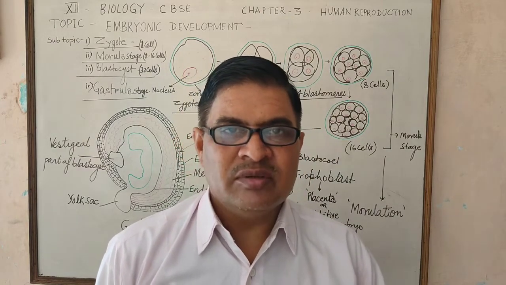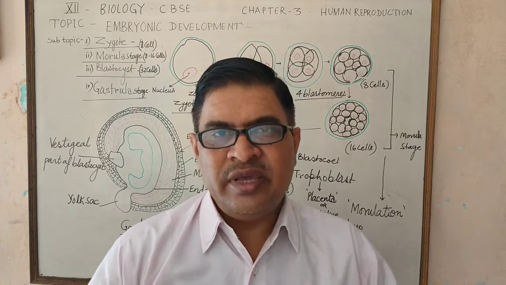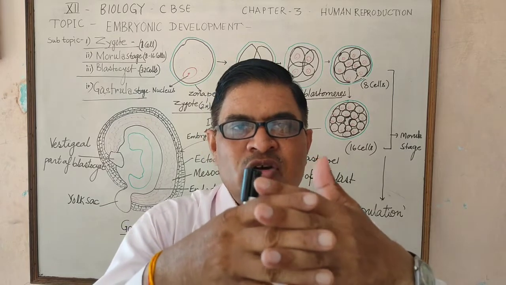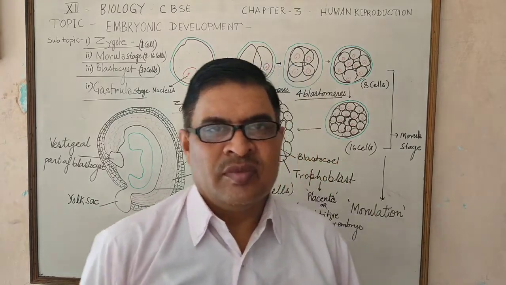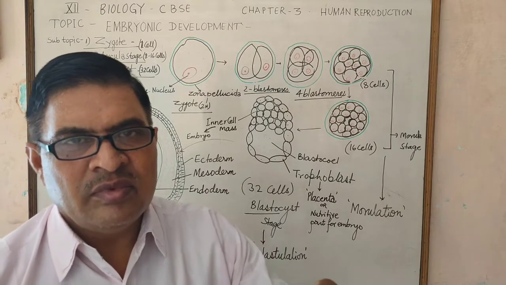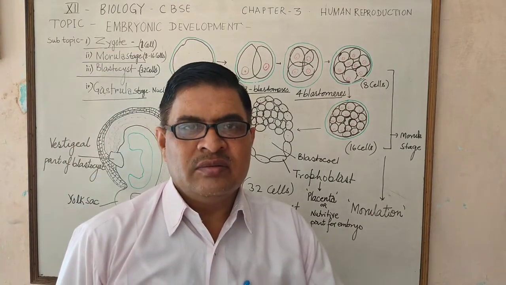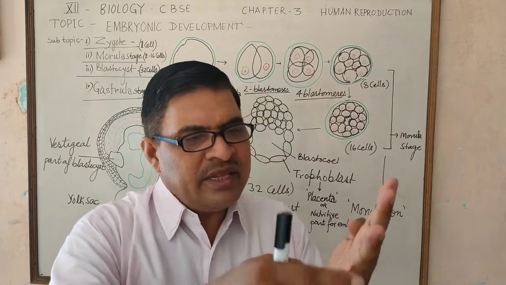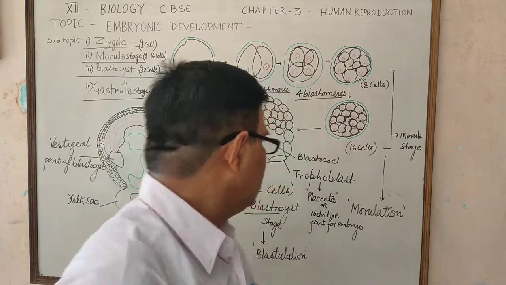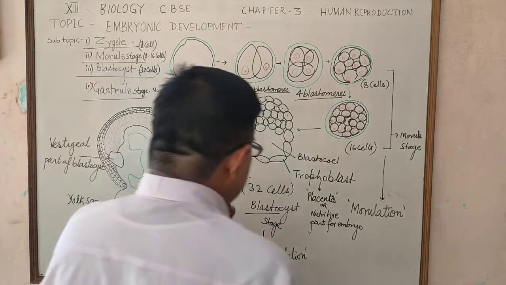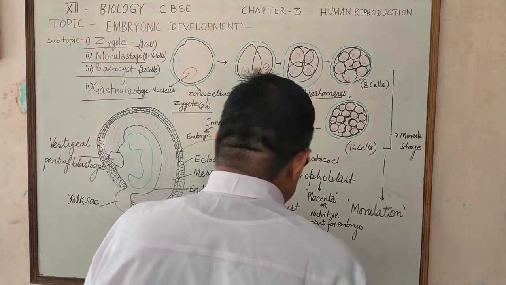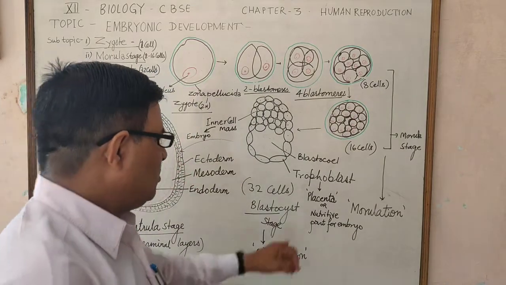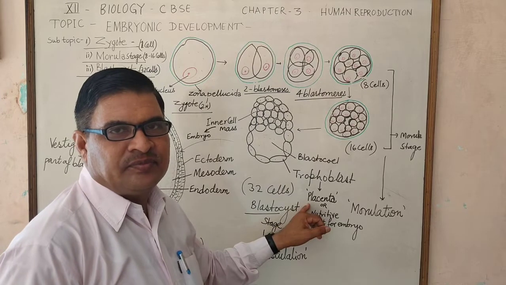The placenta is formed as a result of interdigitation of the trophoblast and the endometrium wall. The endometrium and trophoblast make the chorionic villi, a ridge and furrow form structure. Then, as a result of development of chorionic villi, placenta formation takes place.